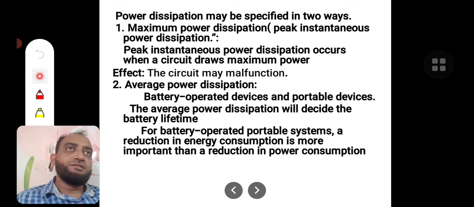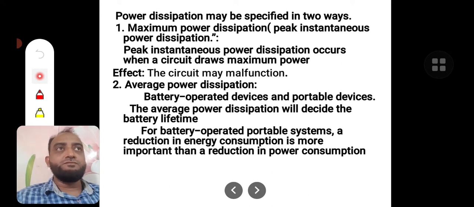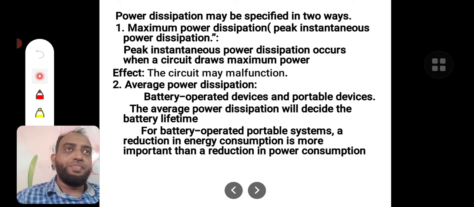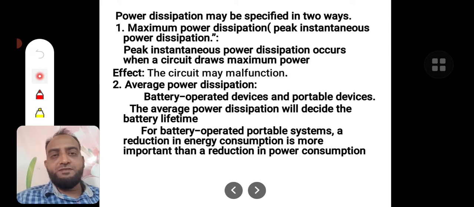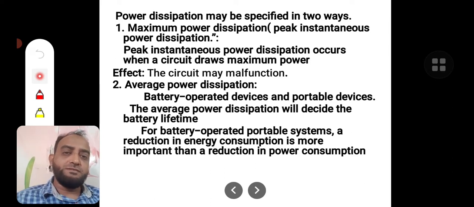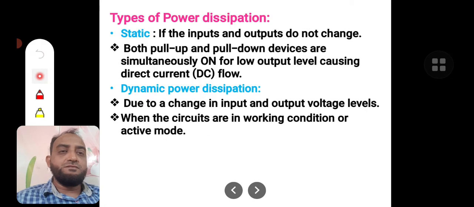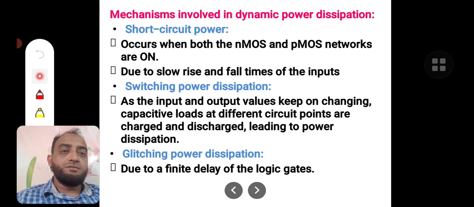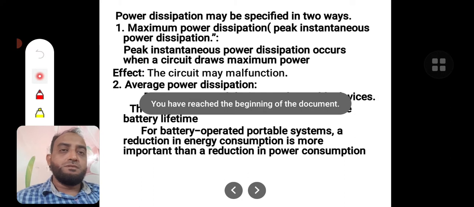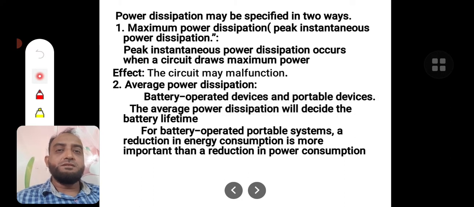So there are two different kinds of things that we have to understand at this point of time. Power consumption is different, energy consumption is different. Consider a curve.